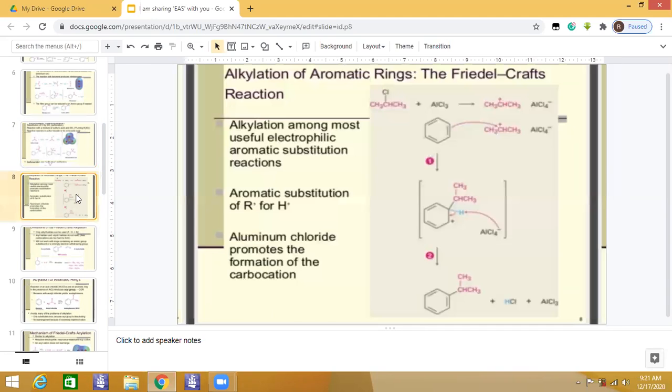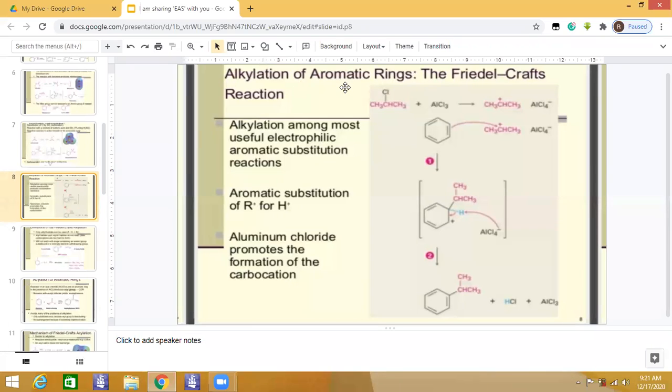So next is alkylation. Okay. Now you may see that these alkylation or acylation reactions are named after their scientists, Friedel and Crafts. They both worked together, and these particular reactions are called Friedel-Crafts alkylation of aromatic rings.